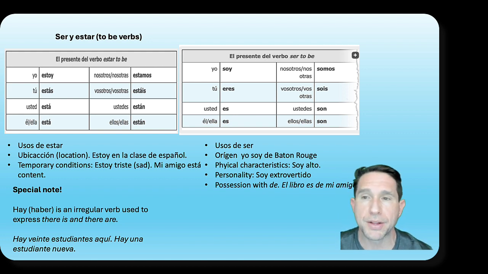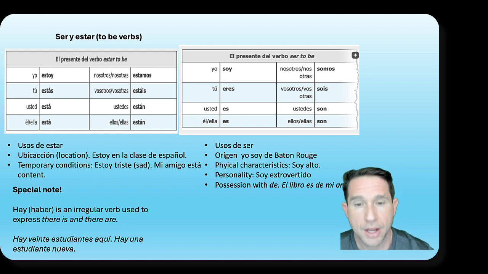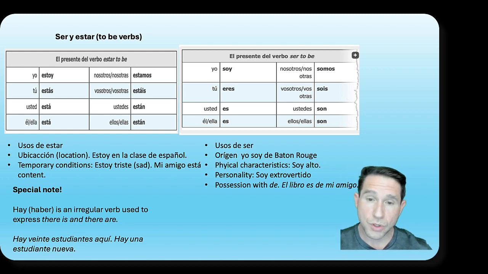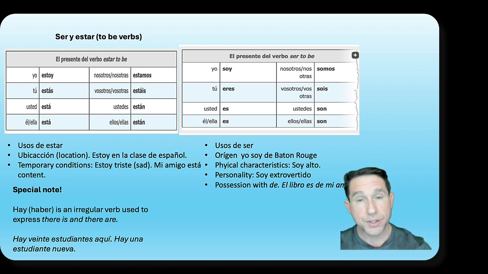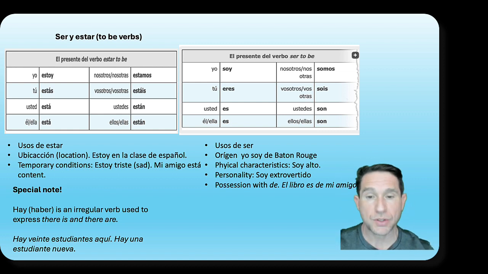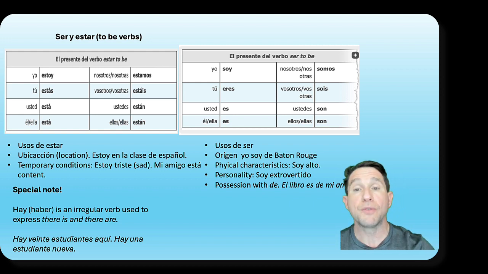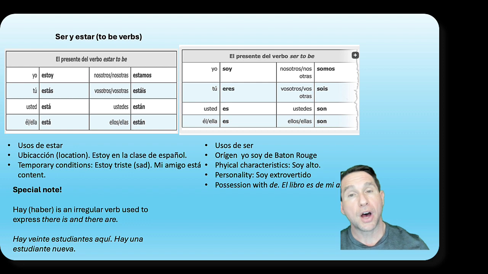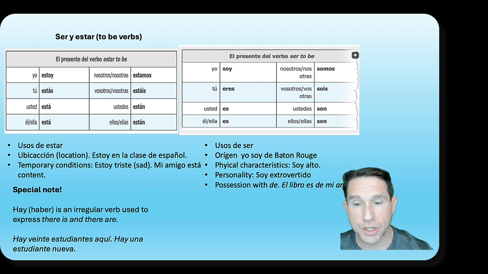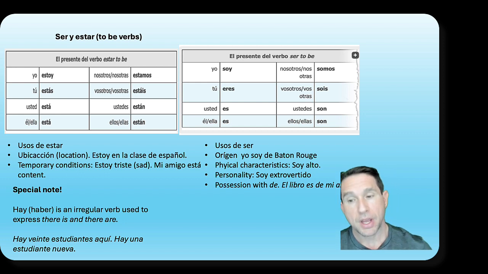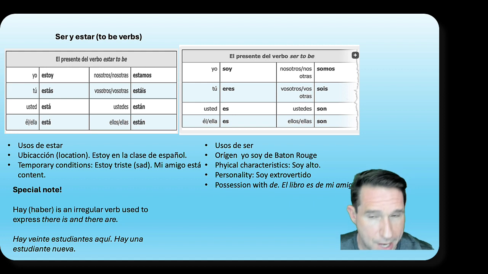So let's talk about ser for a minute, the one on the right. The uses of ser, or los usos de ser. The main one being origin, right? Yo soy de Baton Rouge, right? Physical characteristics, things that don't change. Soy alto. Personality, soy extrovertido, right? And also one that has a little bit different syntax, the way the words appear, possession. El libro es de mi amigo, right? The book belongs to my friend.